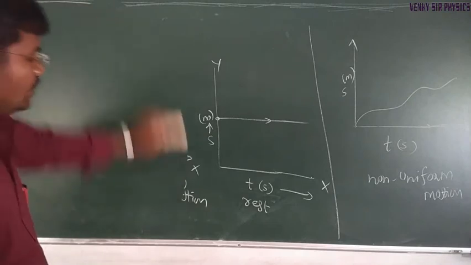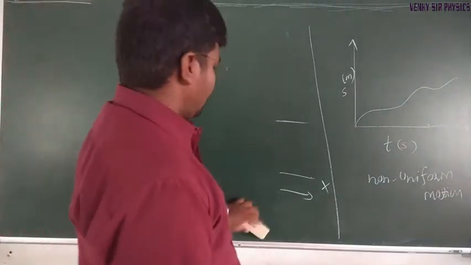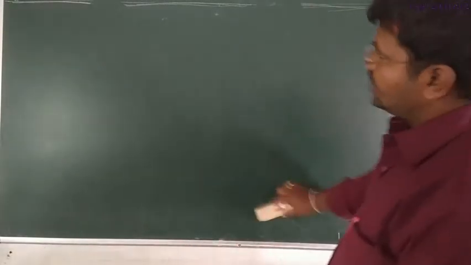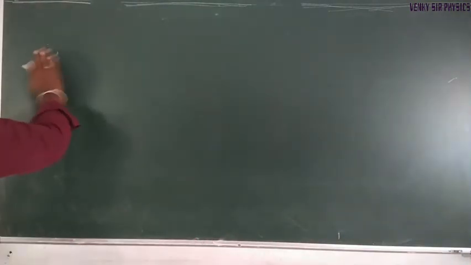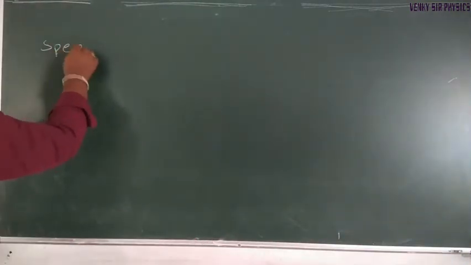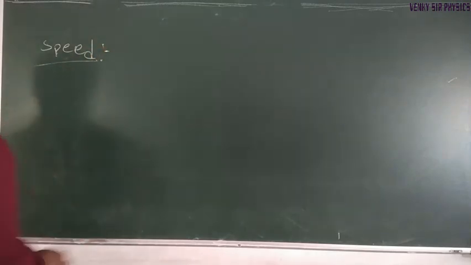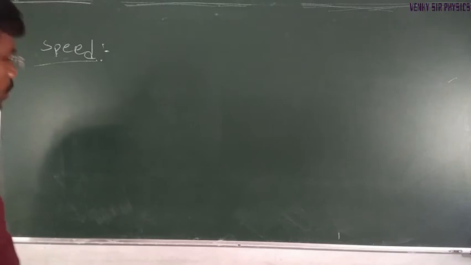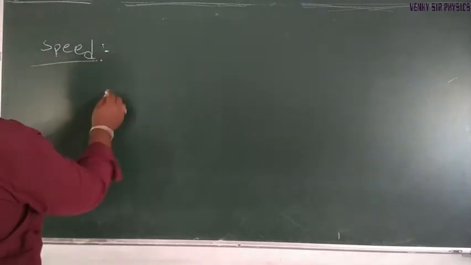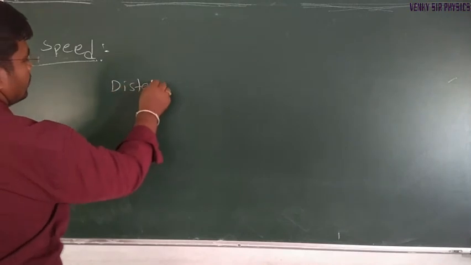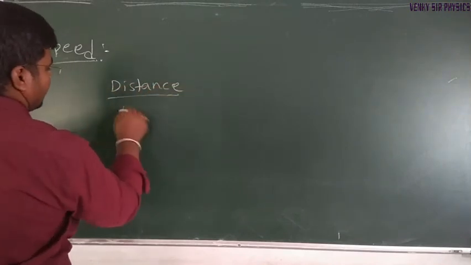Okay, coming to speed and velocity. Can anybody define speed? Speed is defined as distance per unit time, the rate of change of position, or distance divided by time.